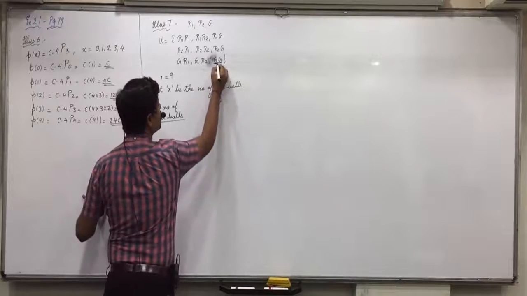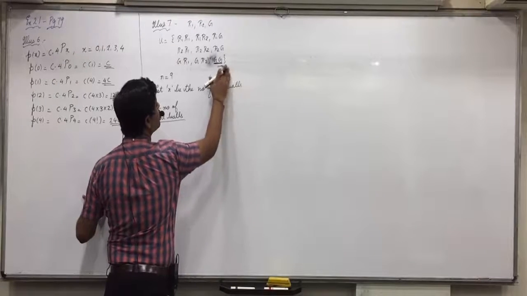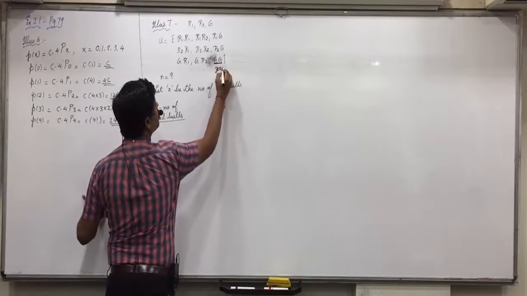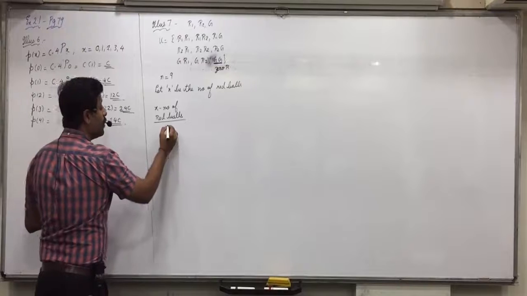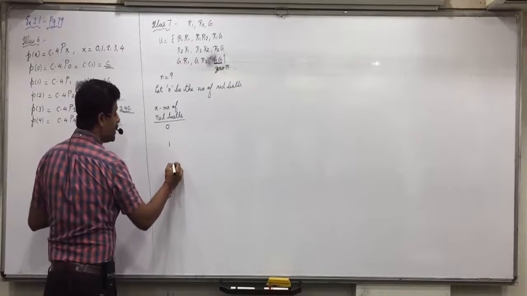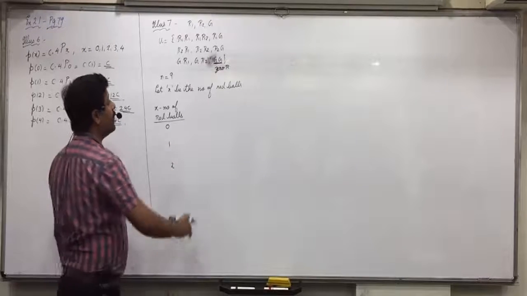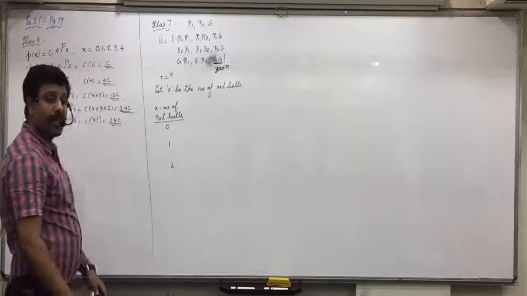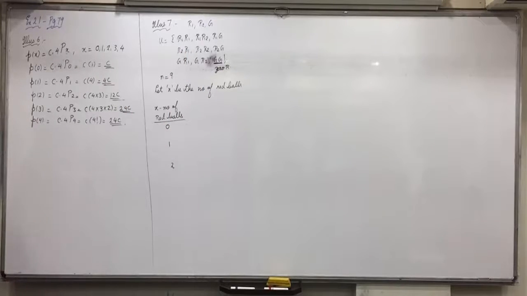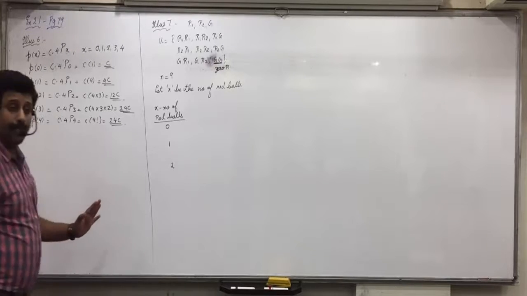Like in this situation, we have 0 red balls. Did you understand this? Then 1 and maximum 2. Like here we have 1 red ball and here we have 2 red balls. Total values of x, number of red balls, possible are 0, 1 and 2.